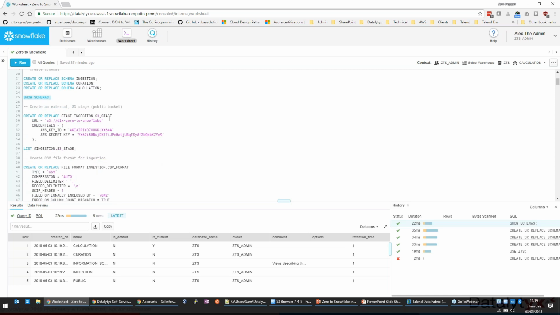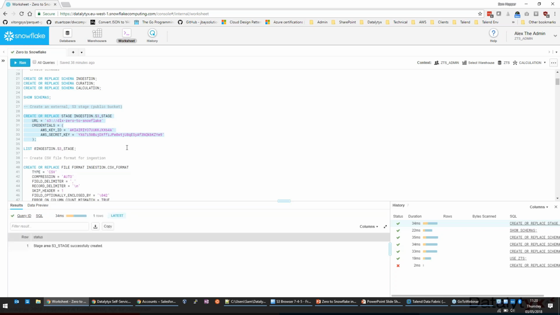Let's go down a bit. Now we need to hook it up to our S3 stage. So I've got an S3 stage. It's in Amazon S3. Here's the URL to the bucket. I've also created an IAM user with key and a secret key, so I can hook up to that. And all I need to do is run that operation. That came back straight away. That's set up the stage.